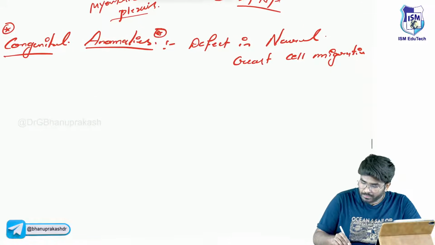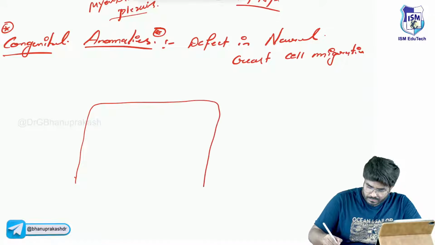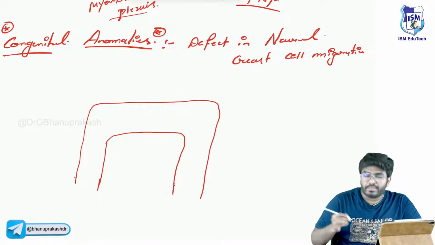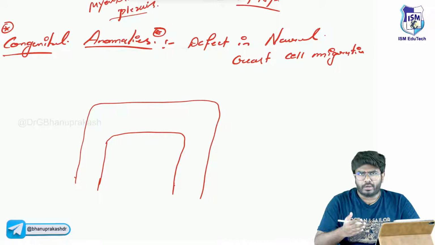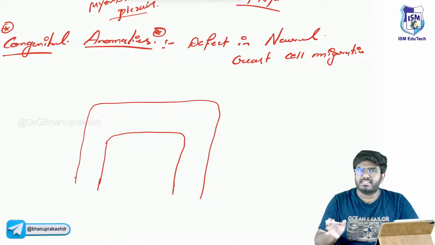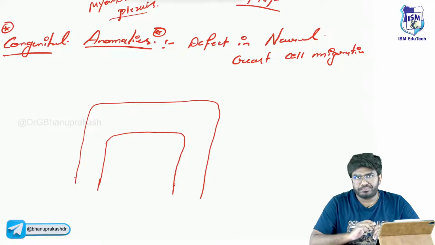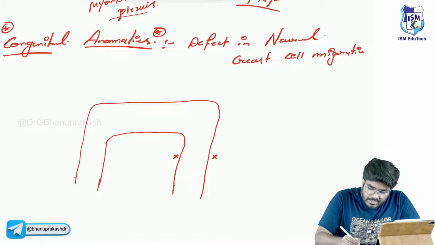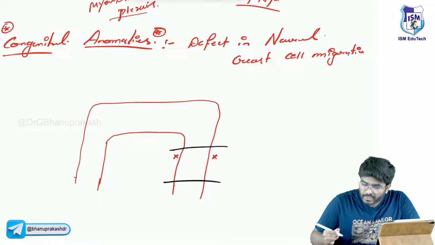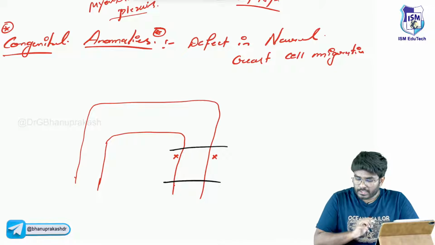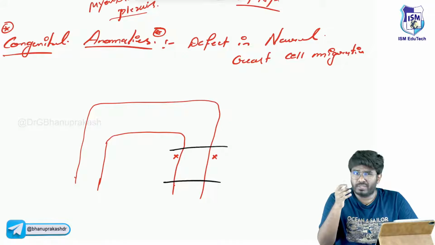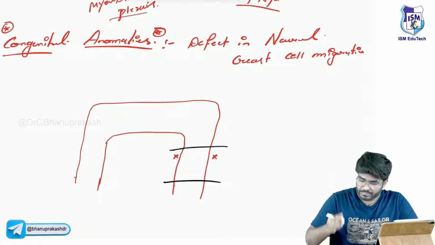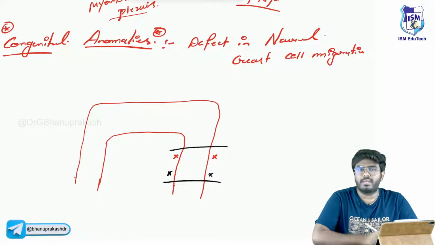Now, let me put it in a simple way. Imagine, look here. Now, this is the colon, right? Ascending colon, transverse colon and descending colon, sir. Now, to this particular segment, the neural crest cells have not migrated. So there is no development of the Meissner's plexus and no development of the myenteric plexus. Simple. No Meissner's plexus, no myenteric plexus.